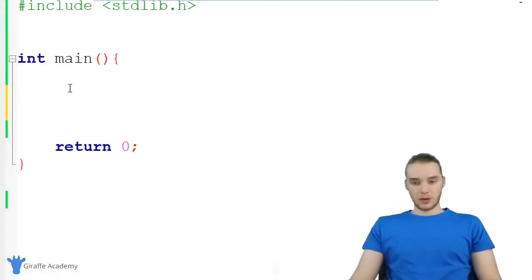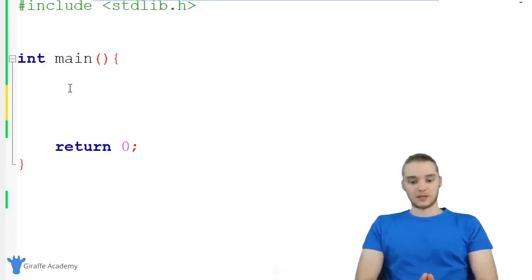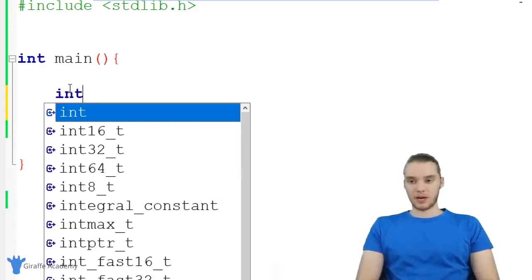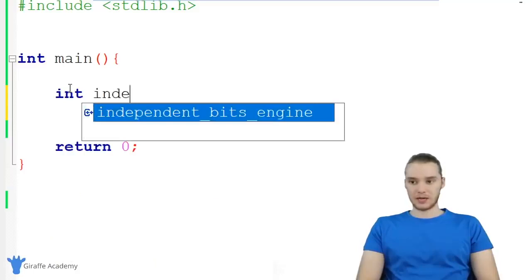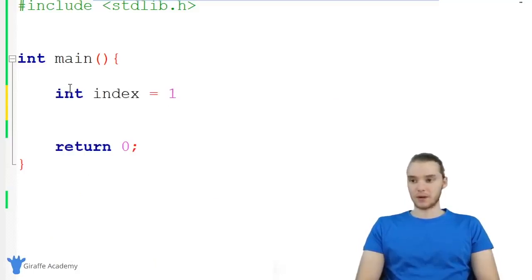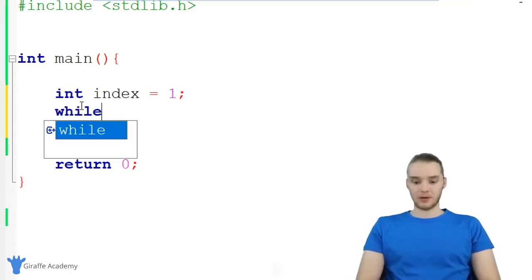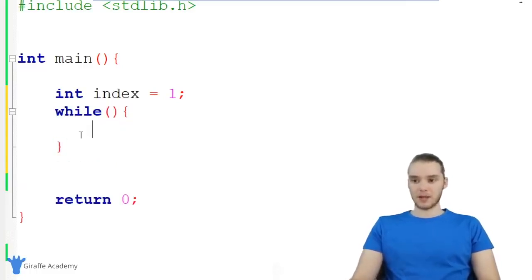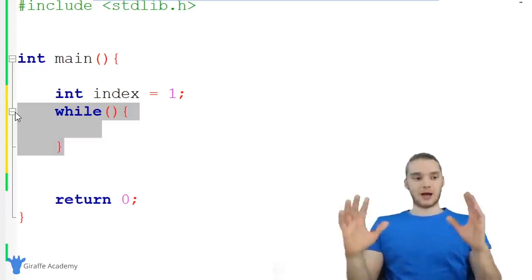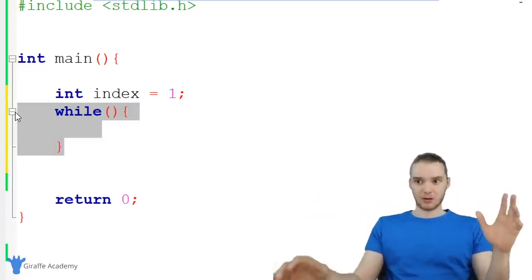The first thing I want to do, and this isn't directly related to creating a while loop, is create an integer. So I'm just going to create an integer called index, and I'm going to set it equal to 1. Now what I want to do is create a while loop, and you guys will see where this index comes into play. In order to create a while loop, I can just type out while, an open and close parentheses, and then an open and closed curly bracket. And this is basically the outline, the template for our while loop.